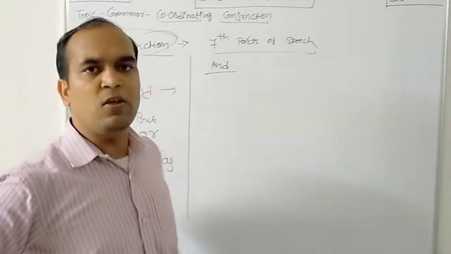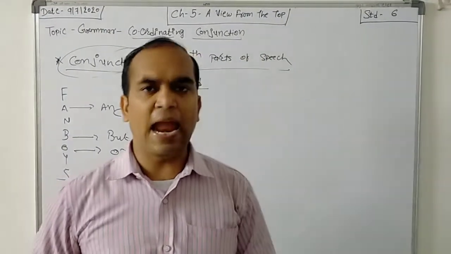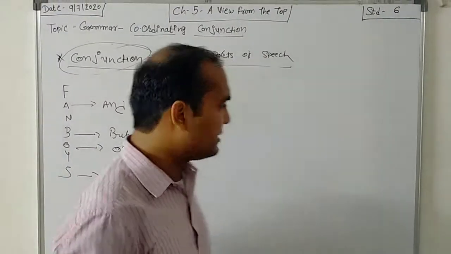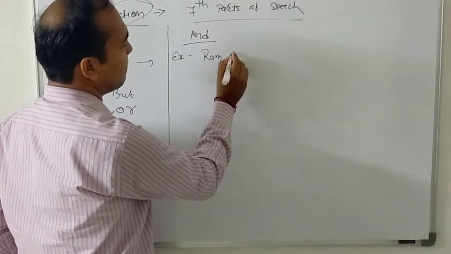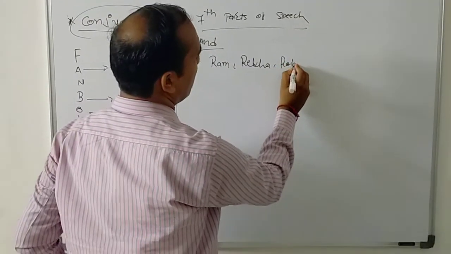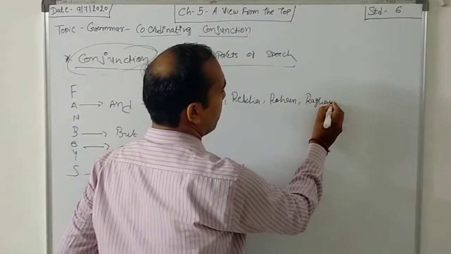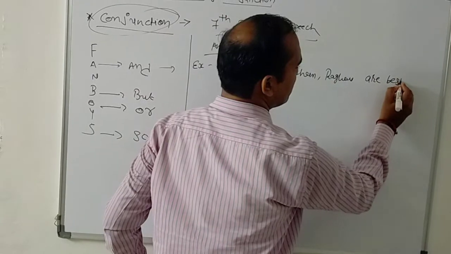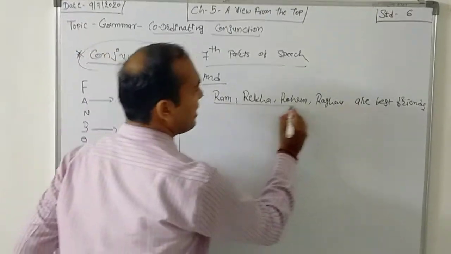When we use and, basically we are using and to join two sentences and two words. For example, Ram, Rekha, Rohan, and Raghav are best friends. Now see, these are the names.